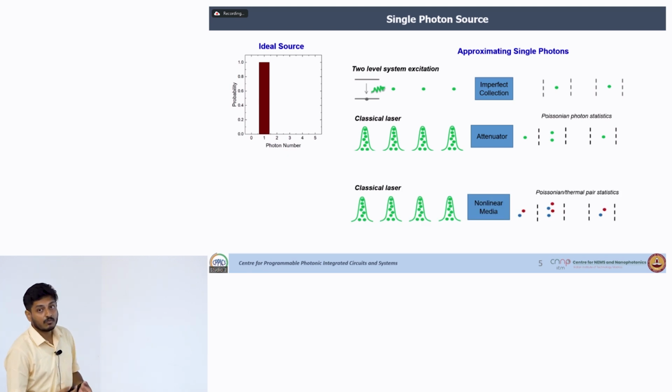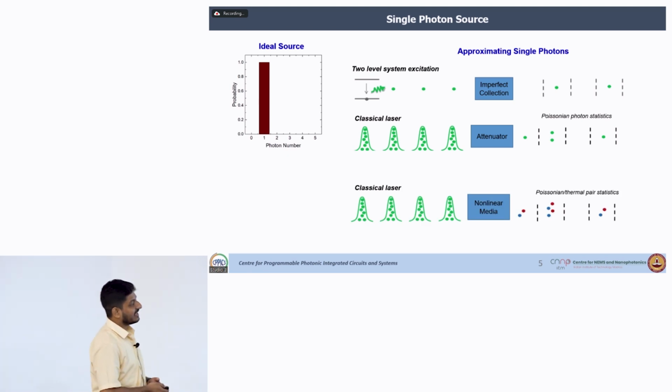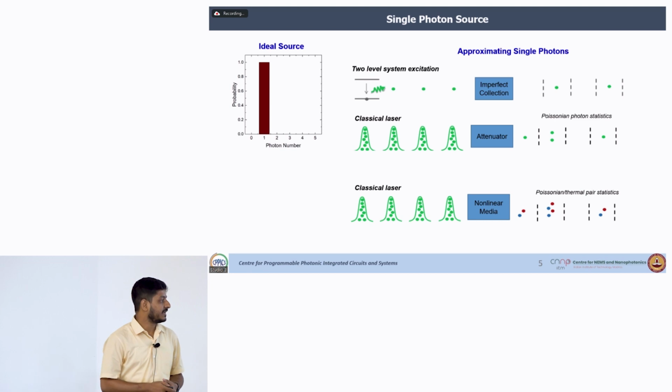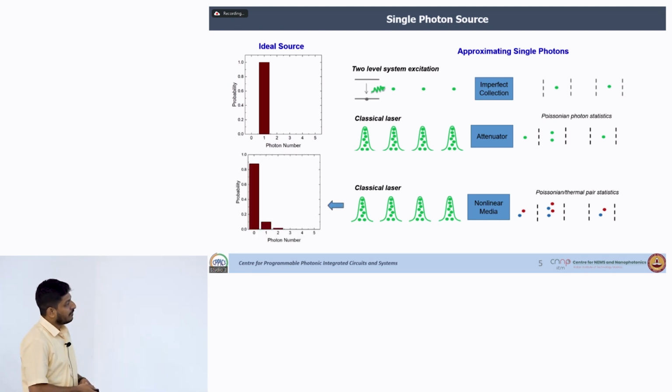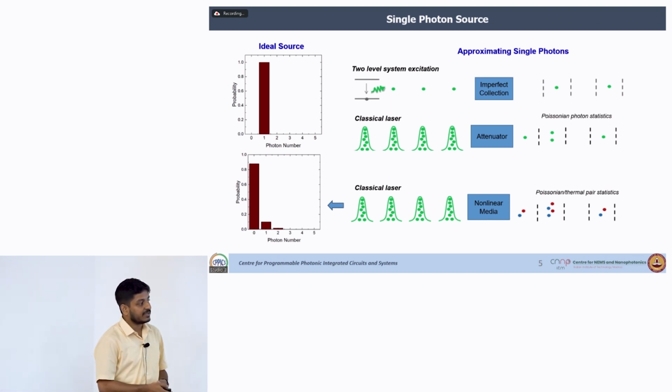The other way we can do, we can take a classical laser and we can do light matter interaction through a nonlinear media, and we can generate photon pairs. So, the difference is that instead of one photon, I have 2 photons here, and their different colors means they are different in frequency. Now, if you see what is the probability of photon number for each of these photons, you will get these kind of things, where for n equals 0, still the probability dominates. That means most of the time we won't get anything.